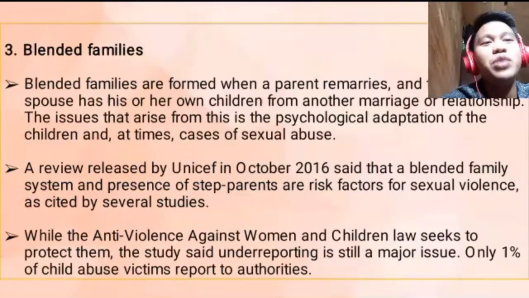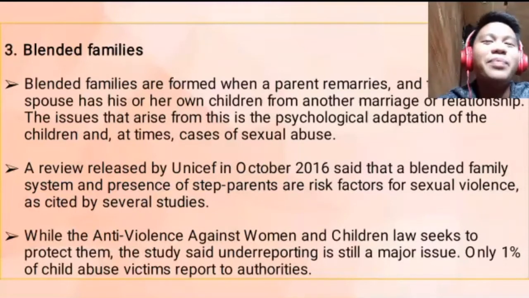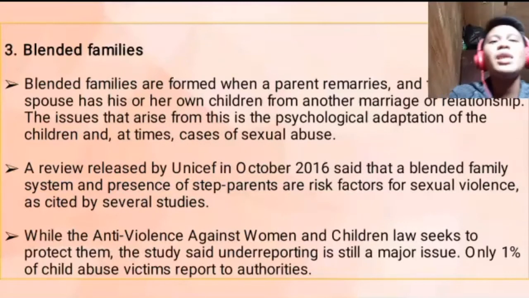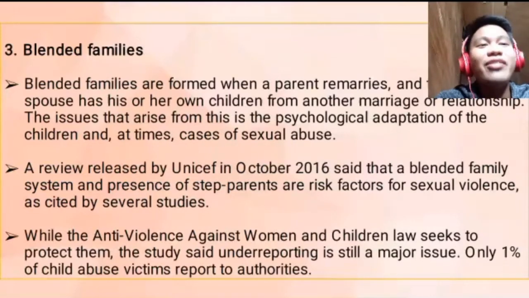cases of sexual abuse. So when you have a stepfather or stepmother, in a lot of cases, not just in the Philippines but also all around the world, there are tendencies that the stepfather or the stepmother is committing sexual abuse against his or her stepson or stepdaughter. A review released by the UNICEF in October 2016 said that a blended family system and presence of step-parents are risk factors for sexual violence, as cited by several studies. So that's why blended families must be very carefully evaluated and assisted.